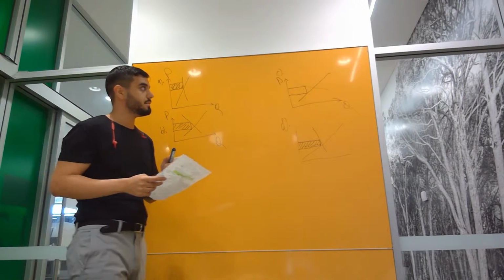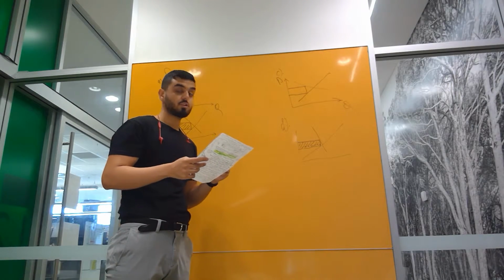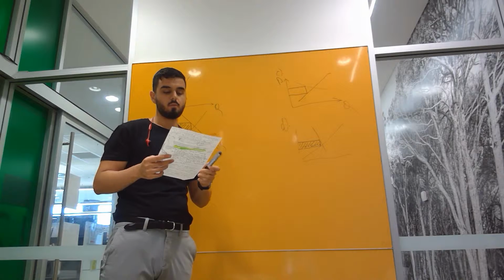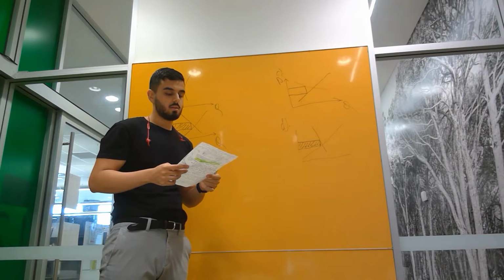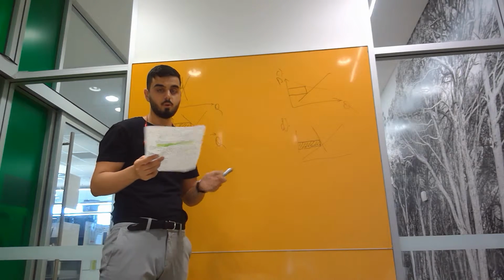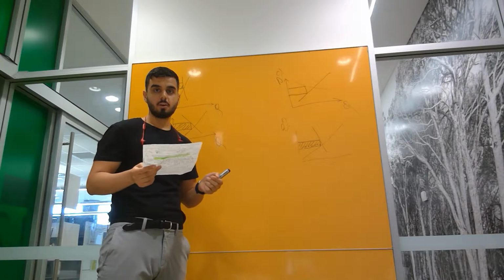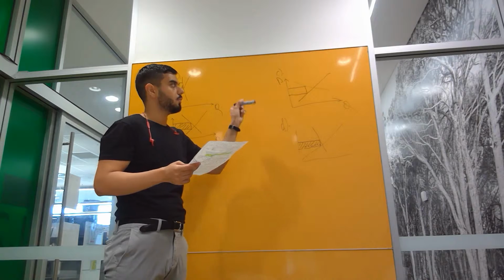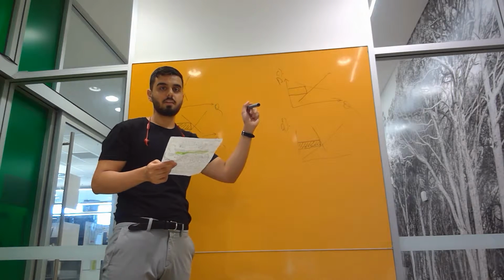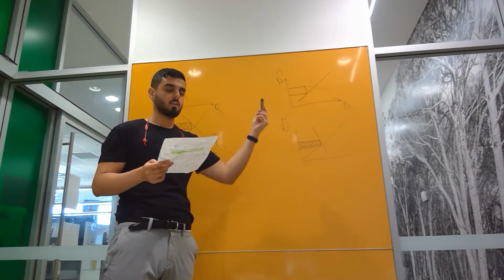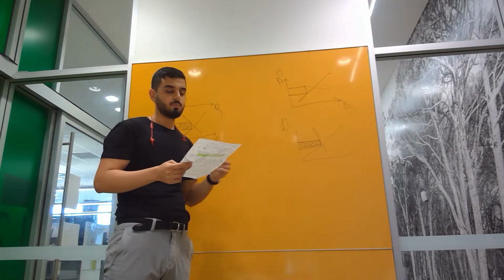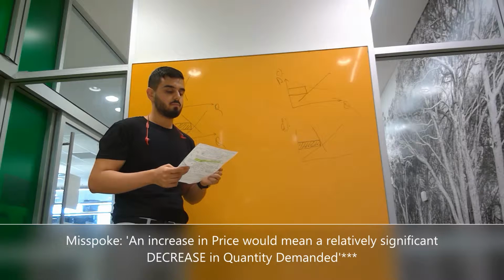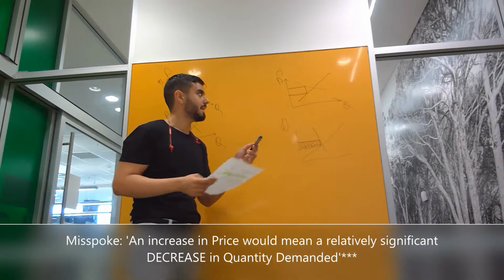If we look at graph C, this shows an elastic demand curve. An elastic demand curve would be things such as pizza, bread, books, pencils, goods and services that have many substitutes. So an increase in price would mean a very big relative decrease in quantity demanded. So that doesn't support what Yaljin is saying.